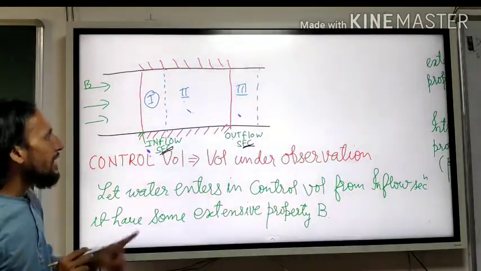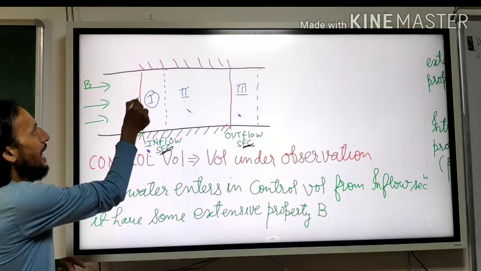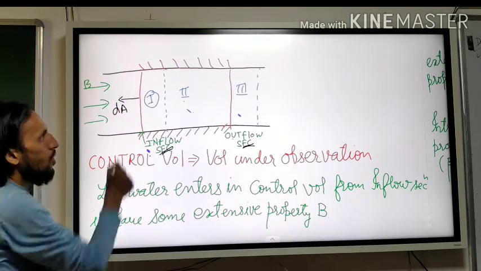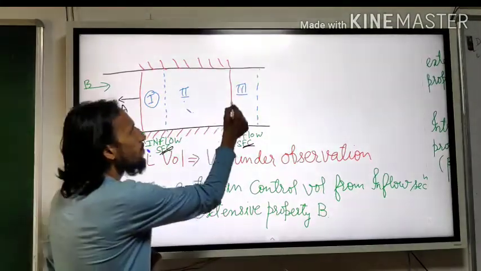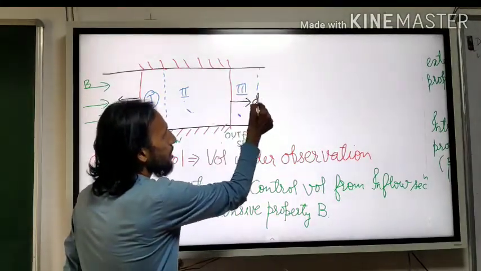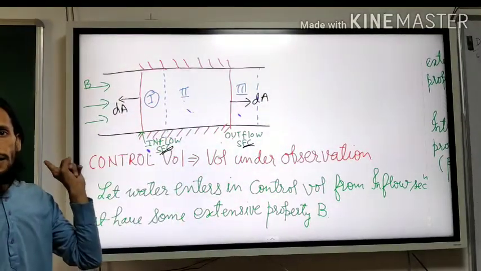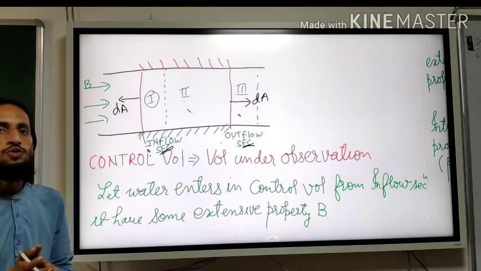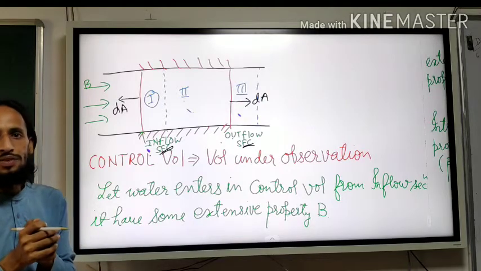Now what is important in the inflow section? What is the direction of dA here? This one. What is the direction of dA for the outflow section? This one. So both are of opposite direction, but in the equation we have not represented it because we are using both as one term.